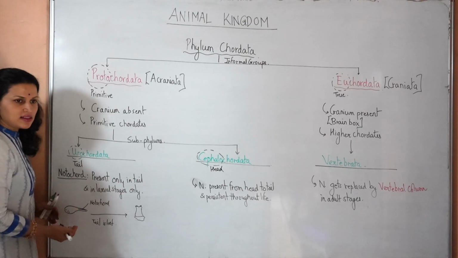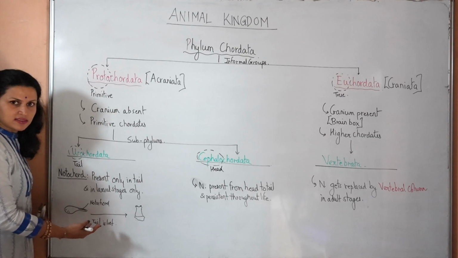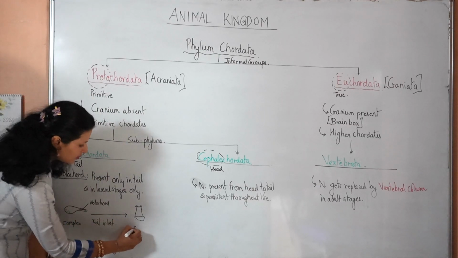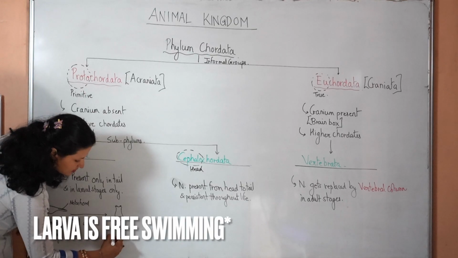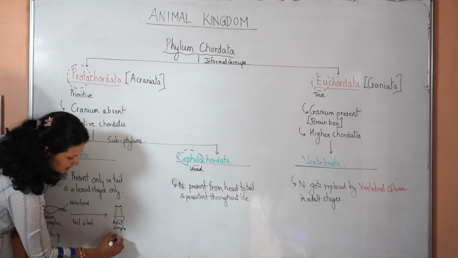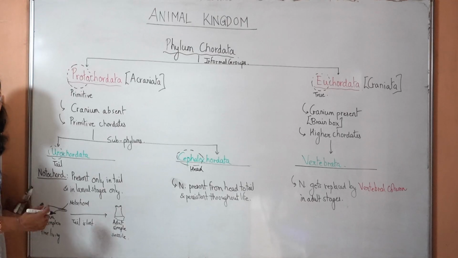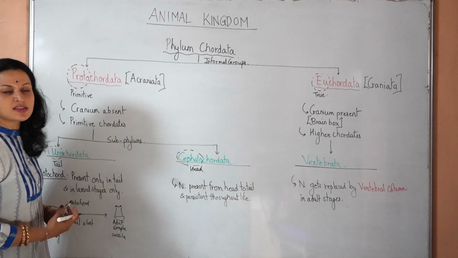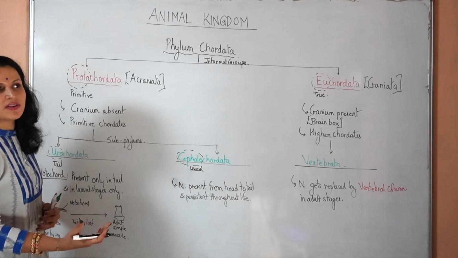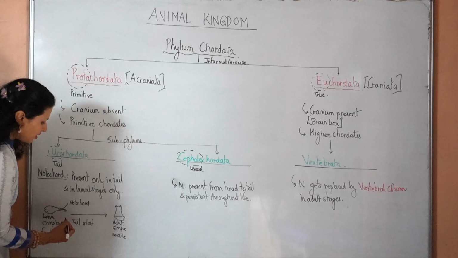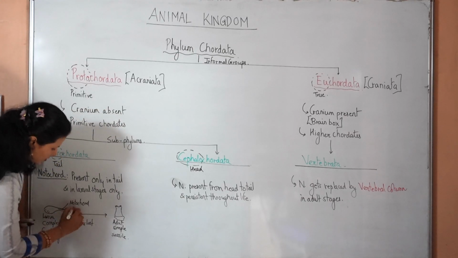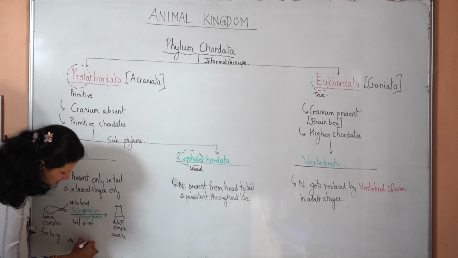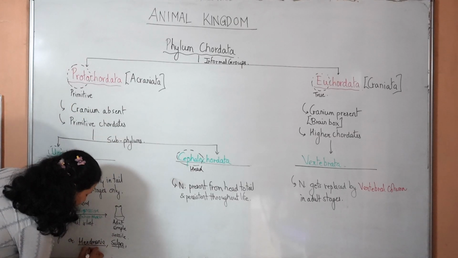So you can say that the larva is more advanced than the adult, or the larva is more complex than the adult. This is more complex and this is simple. The larva is free living, but the adult is said to be simple and sessile, that is not moving, sedentary. So this type of metamorphosis, wherein the larva is more advanced than the adult, is called as a retrogressive metamorphosis, wherein some features are lost by adulthood. Retrogressive metamorphosis it is called as, which is seen in the Urochordates. Some examples of Urochordates are Herdmania, Salpa, Doliolum, Ascidia.